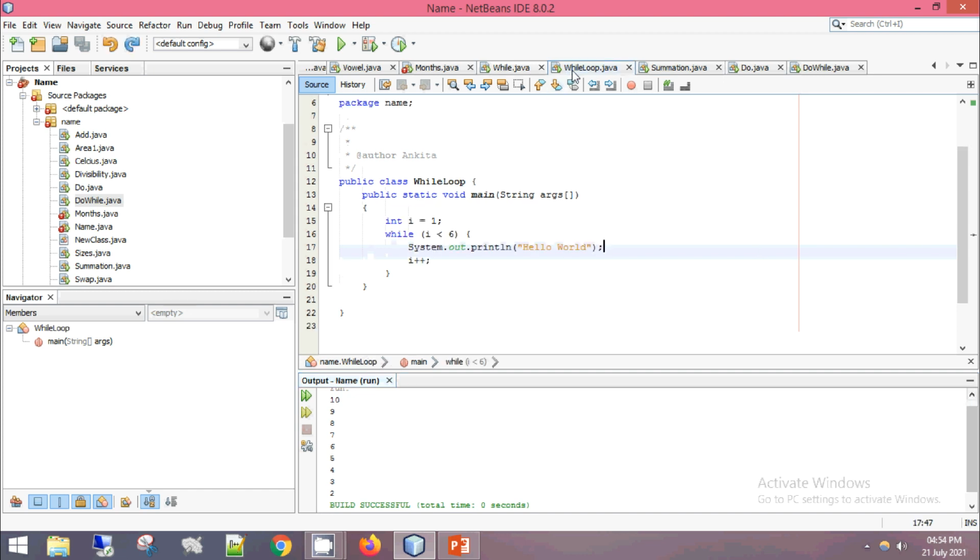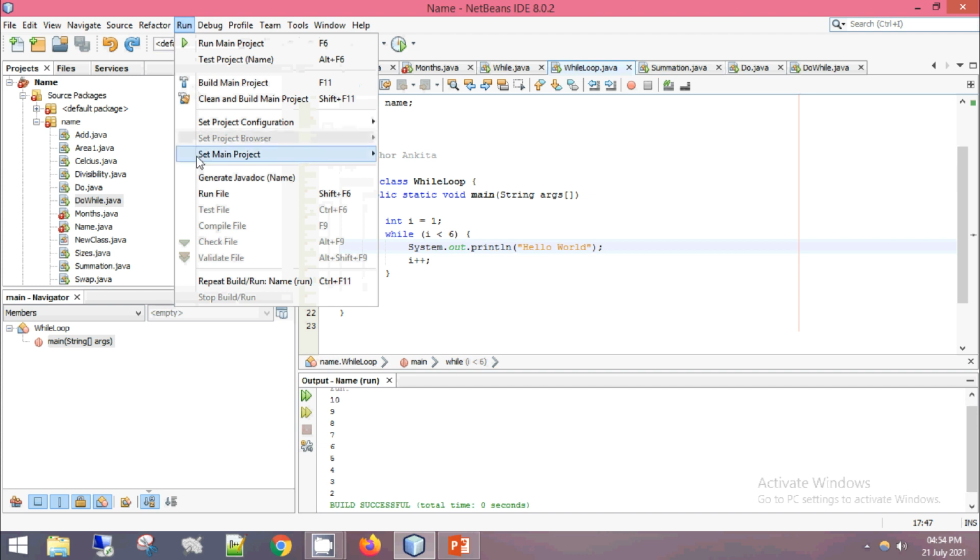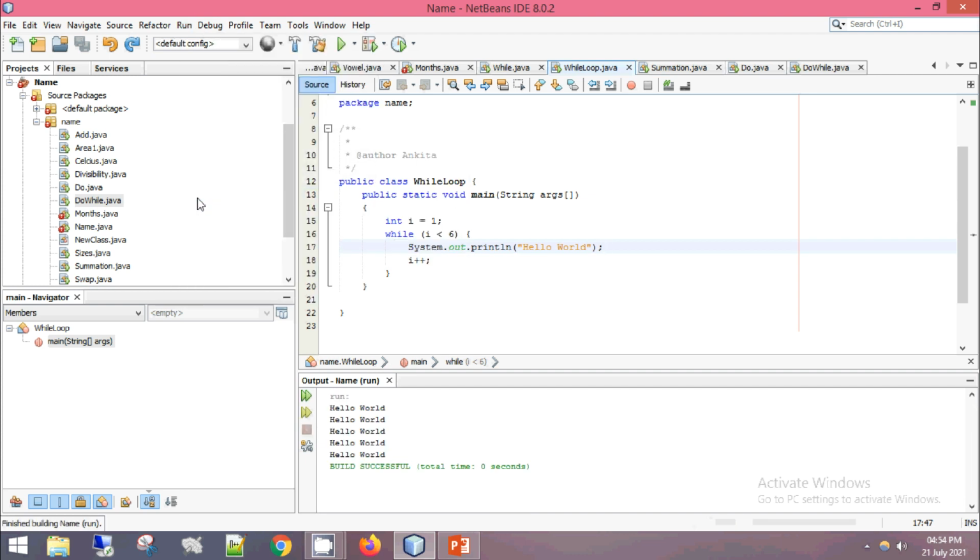Okay. Now next is this one where you are printing the hello world. So let's run and see. So it's printing hello world 5 times till that condition I become less than 6.